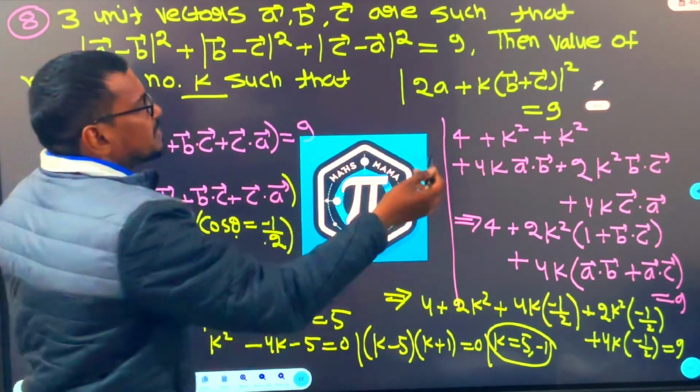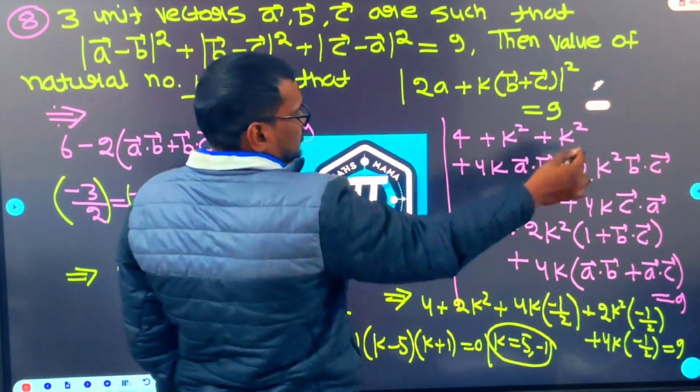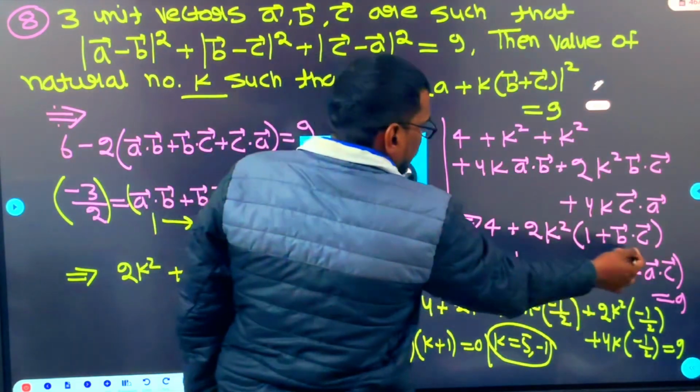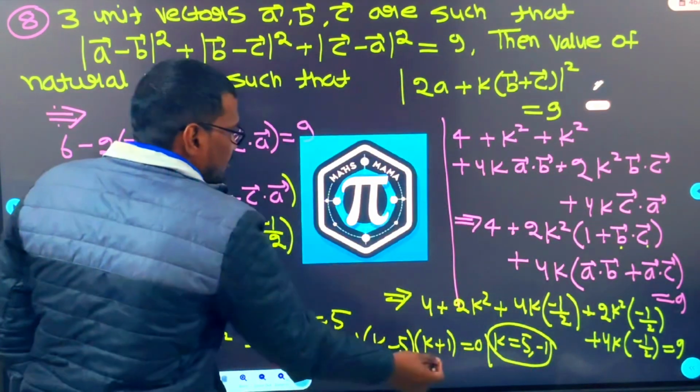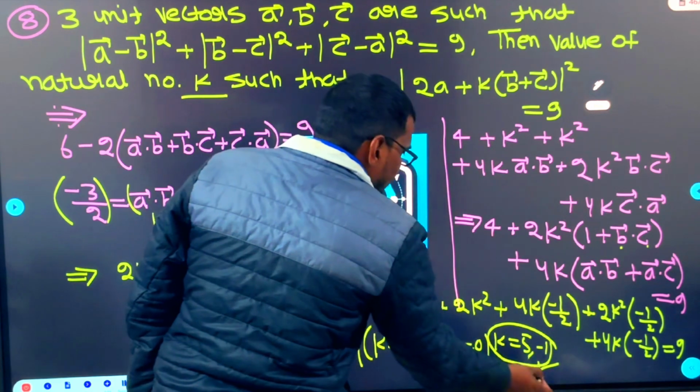Now it is over. You just square it. A square plus b square, like that. Simplify. Put the value. You will get k value as 5 and minus 1. Natural number 5 is accepted.